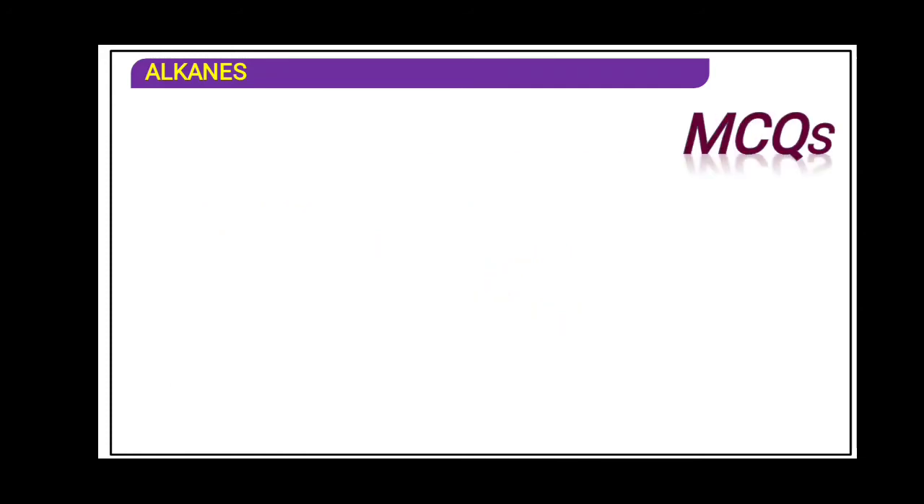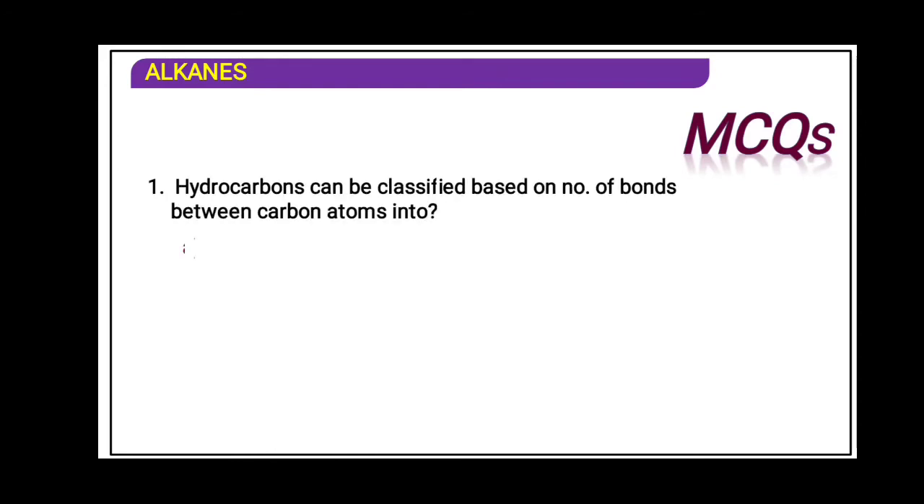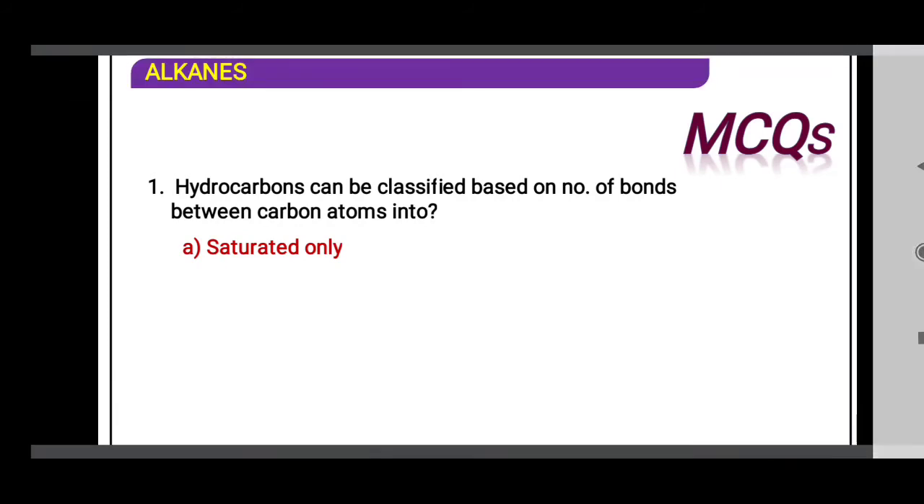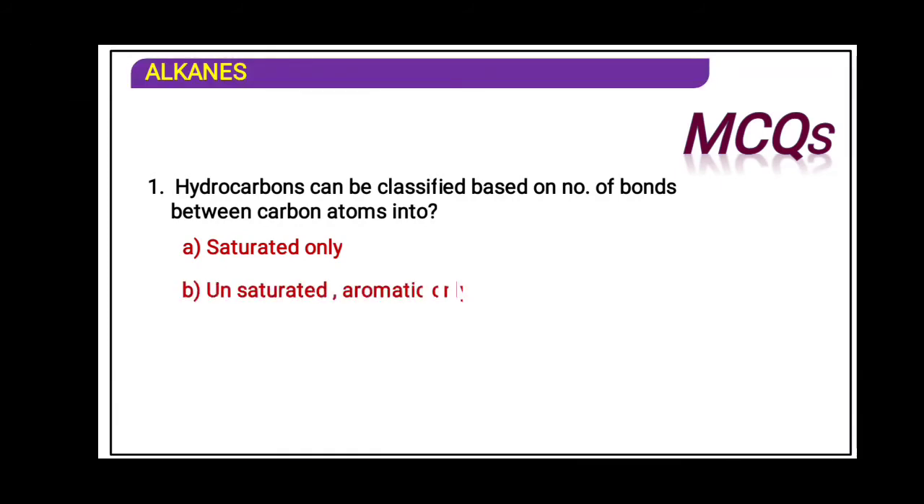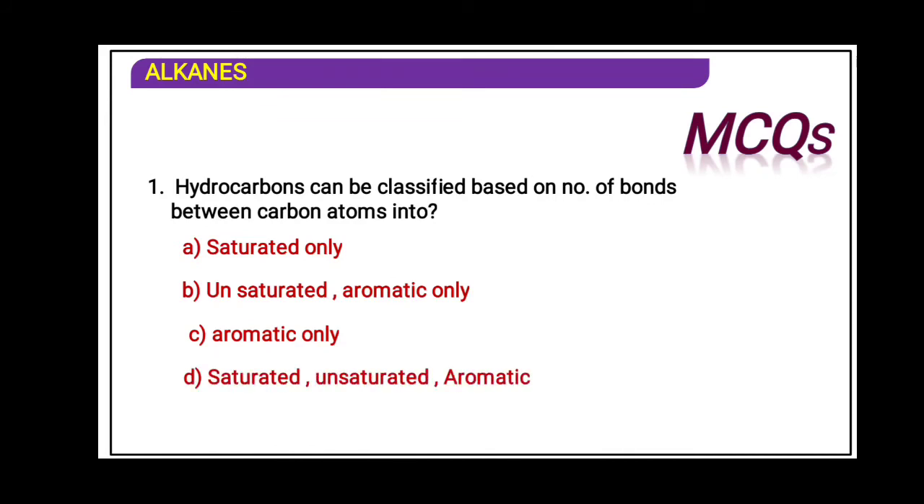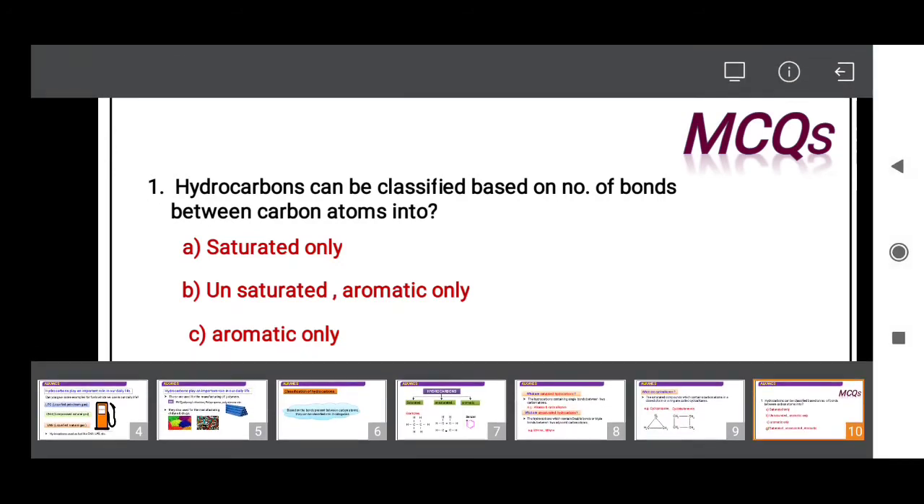Now answer the MCQ question, students. Hydrocarbons are classified based on the number of bonds between the carbon atoms into which? Option A, saturated only. Option B is in front of your screen, that is unsaturated only. Option C, aromatic only. Option D, saturated, unsaturated, aromatic. Come on, answer the question. Time is over. The answer is D, right answer.